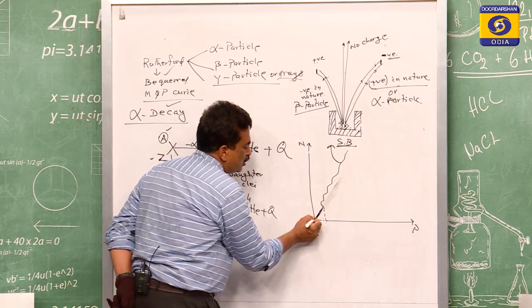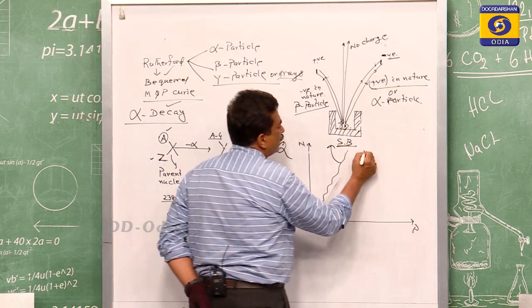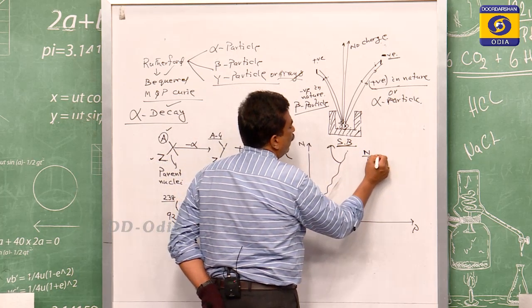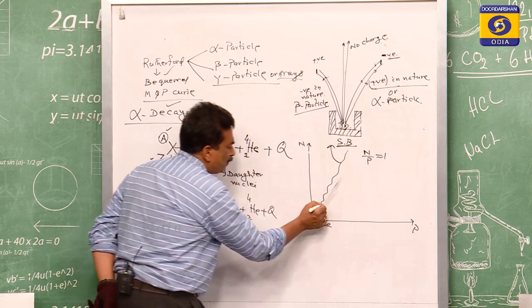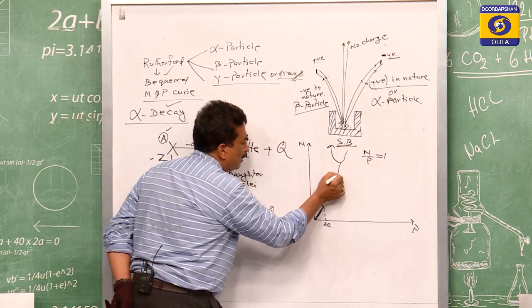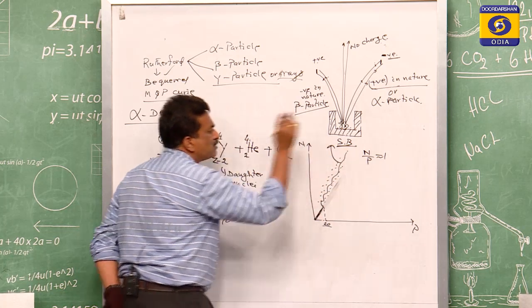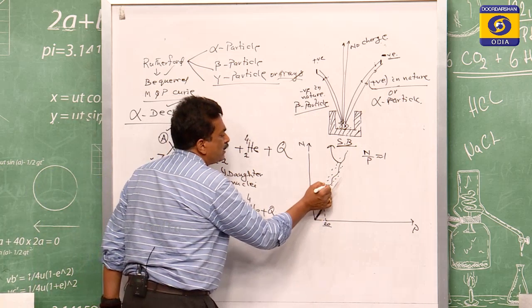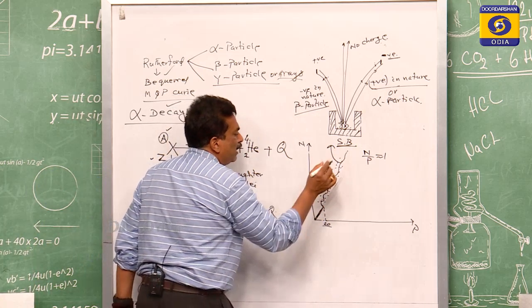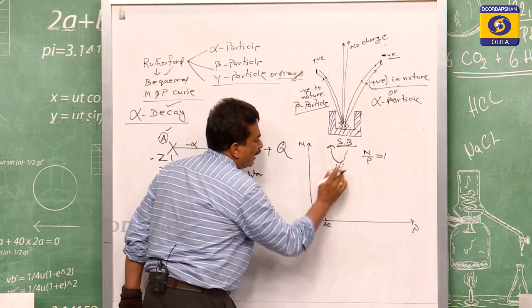From 0 up to A value of 20, n by p is nearly equal to 1. And if some nuclei have n by p not equal to 1, never satisfying the points which lie on this line, then what will happen to them? Suppose the nuclei are lying on this side.